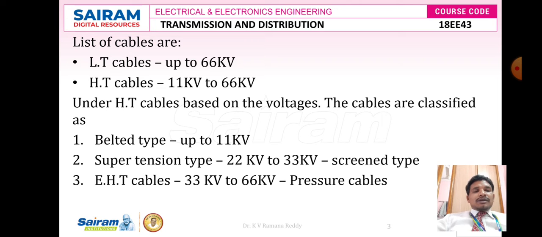These cables are used to transfer electrical power from 22 kilovolts up to 33 kilovolts. And one more type of high tension cable is the extra high tension cable. These cables are also called pressure cables. These cables are used to transfer electrical voltage from 33 kilovolts to 66 kilovolts.